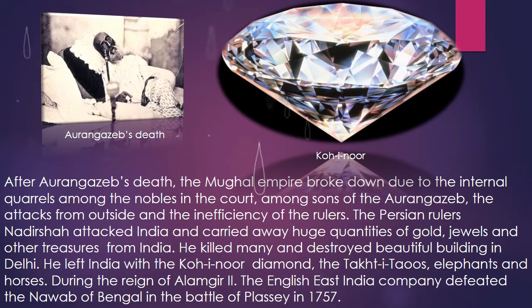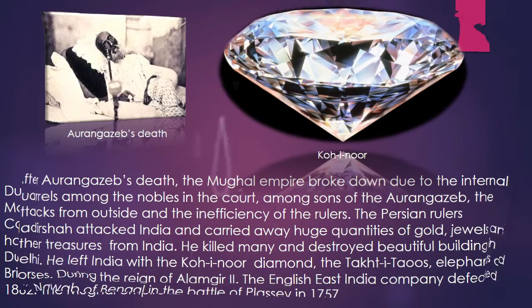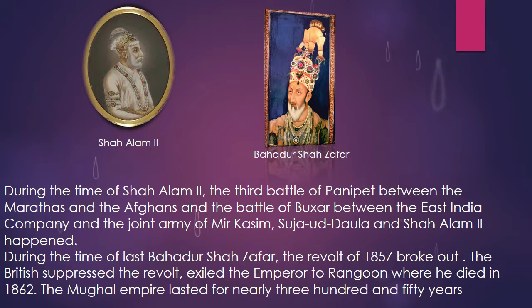During the reign of Alamgir II, the English East India Company defeated the Nawab of Bengal in the Battle of Plassey in 1756. During the time of Shah Alam II, the Third Battle of Panipat between the Marathas and the Afghans, and the Battle of Buxar between the East India Company and the joint army of Mir Qasim, Shuja-ud-Daula, and Shah Alam II happened. During the time of the last emperor, Bahadur Shah Zafar, the revolt of 1857 broke out. The British suppressed the revolt and exiled the emperor to Rangoon, where he died in 1862.